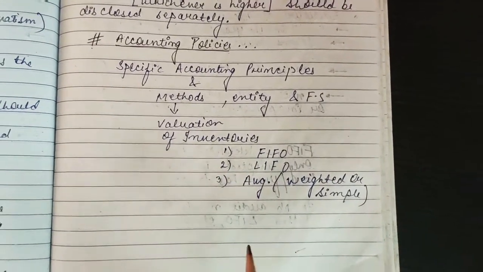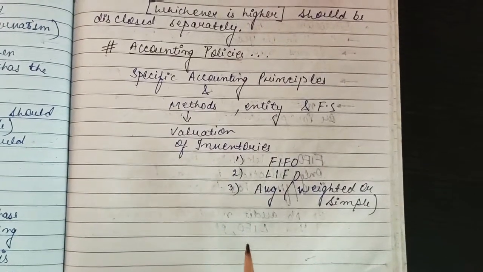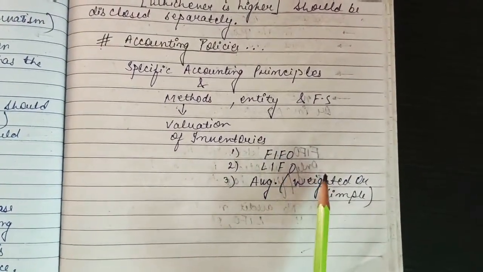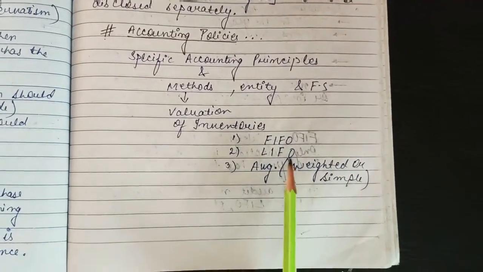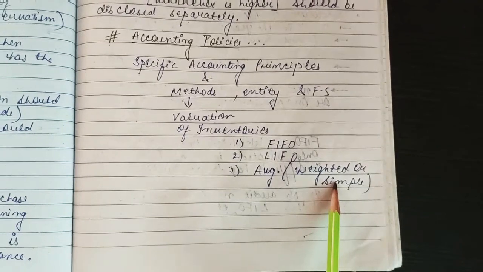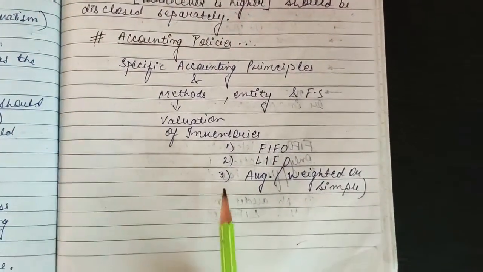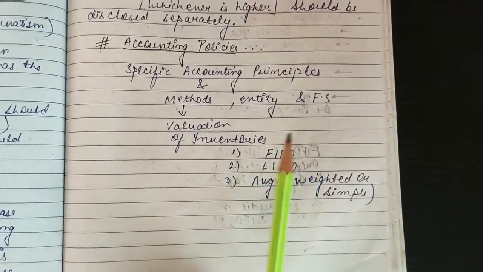But in reality, that is in practical life, only two methods are followed for valuing inventories, that is FIFO, first in first out, or average weighted method. ठीक है, LIFO and simple weighted average method is not there in practical life. So this is all about the method of valuation of inventories and the specific accounting principles.